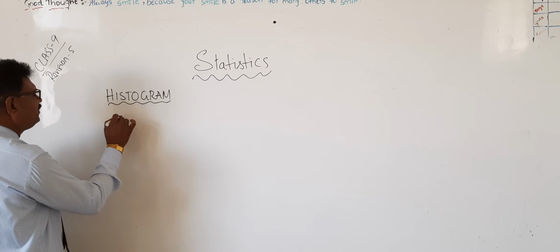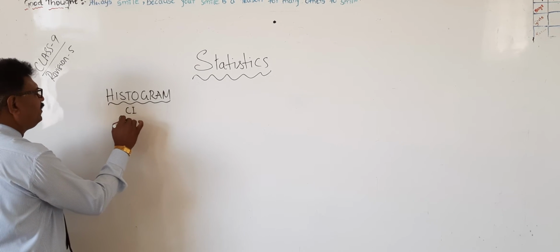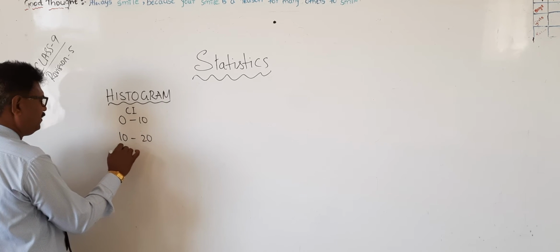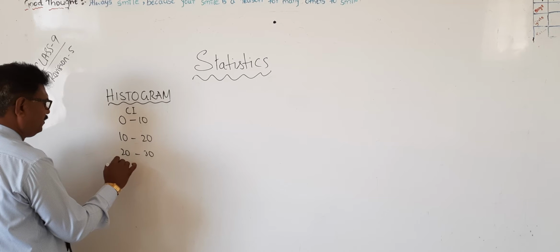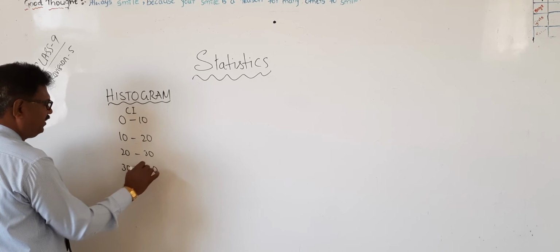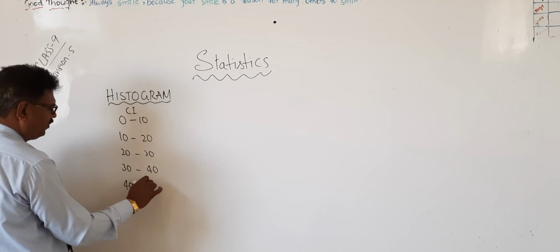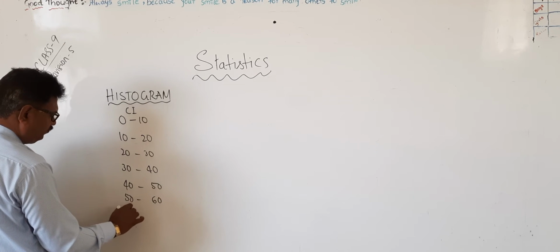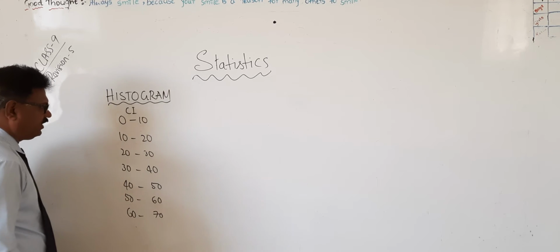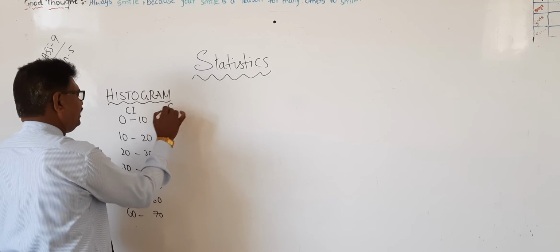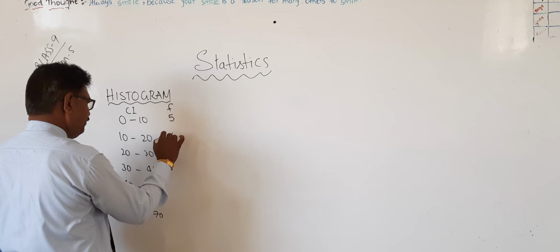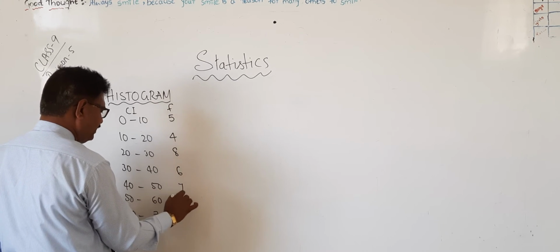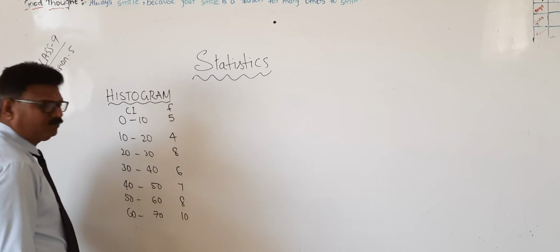We can write like this: class interval 0 to 10, 10 to 20, 20 to 30, 30 to 40, 40 to 50, 50 to 60, 60 to 70. Frequency is 5, 4, 8, 6, 7, 8, and 10.